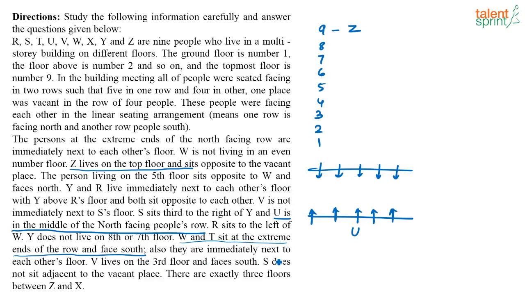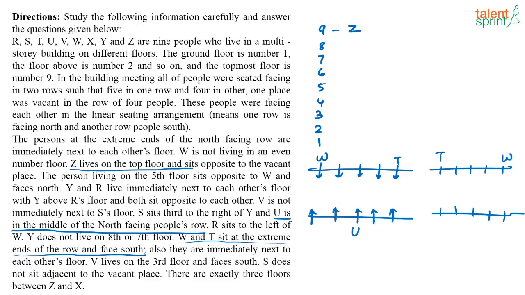Also they are immediate next to each other's floor. So W and T, right, they are sitting in these corners. So either it can be WT like this or this can be T and this can be W. So again now we have 2 possibilities, right? Okay, 2 possibilities are there.